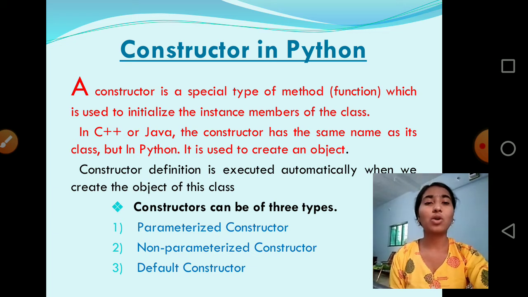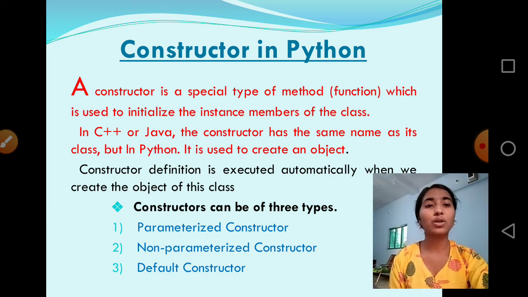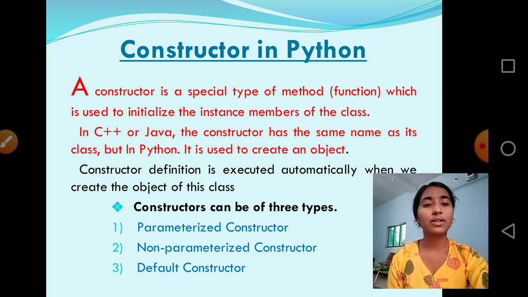Generally in C++ or Java, the constructor has the same name as its class, but in Python it is used to create an object. The constructor definition is executed automatically when we create the object of its class. That means the constructor definition is executed automatically by the system. Constructors can be of three types: parameterized constructor, non-parameterized constructor, and default constructor.